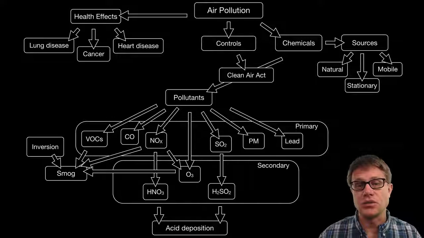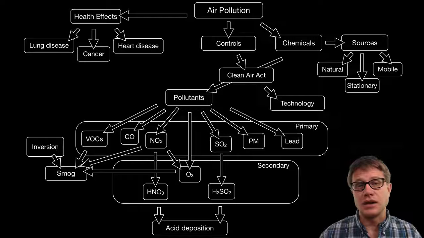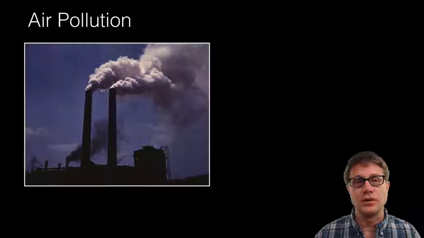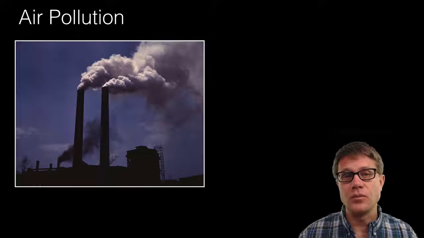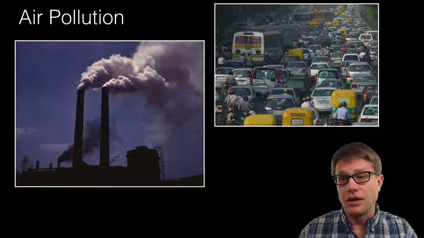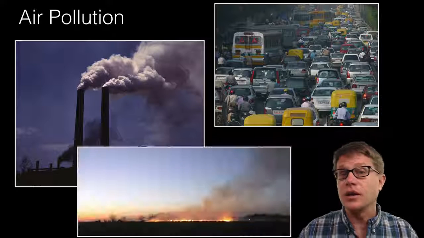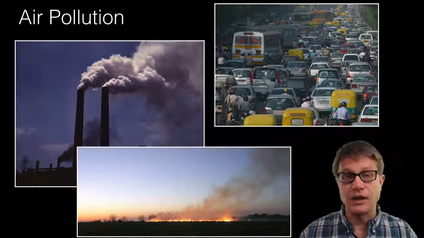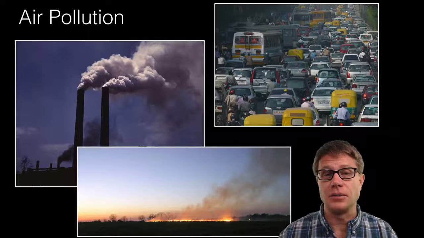So how do we control air pollution? Well, with regulation is one way. The Clean Air Act in the United States was able to reduce pollutants and save lives. And so technology is able to scrub those pollutants out of the air before it's released. Where is the air pollution coming from? What are the sources? They can be stationary, like this factory. They can be mobile, like all these cars stuck in traffic, or it can be natural. Remember, like giant forest fires can increase the amount of air pollution.